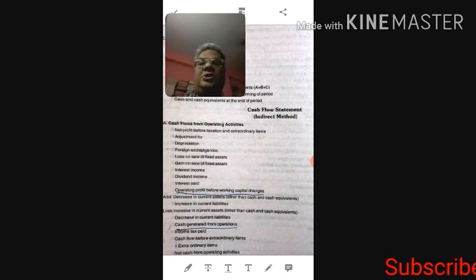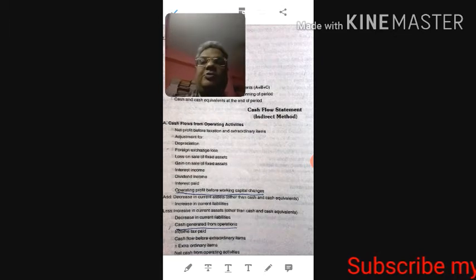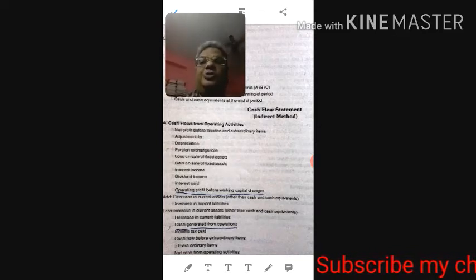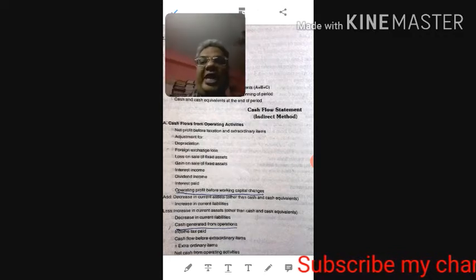This is my lecture on the format of cash flow statement. So far I have discussed fund flow statement and I have solved two problems on fund flow statement. Actually, sometimes there is a confusion that cash flow statement and fund flow statement mean the same thing, and even I have seen many good students make the same mistake. They confuse fund flow statement with cash flow statement, but they are totally different. Today we'll focus on cash flow statement.